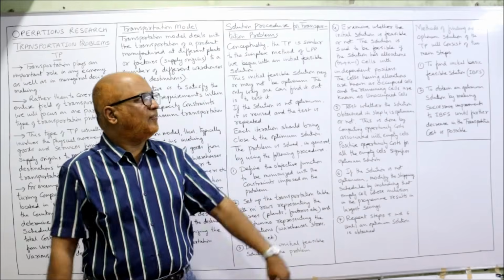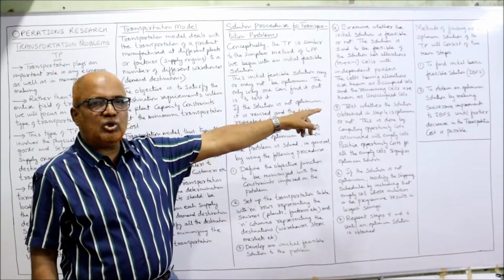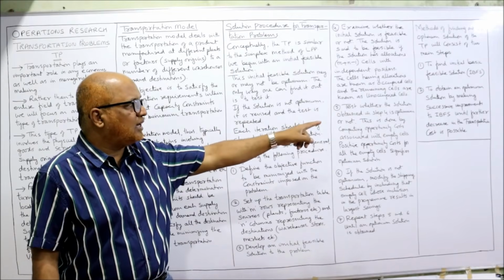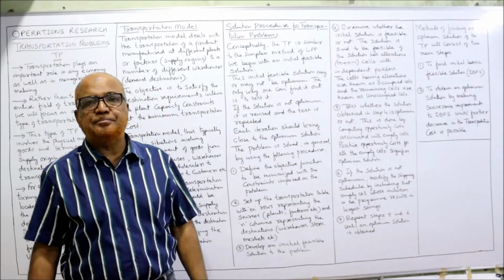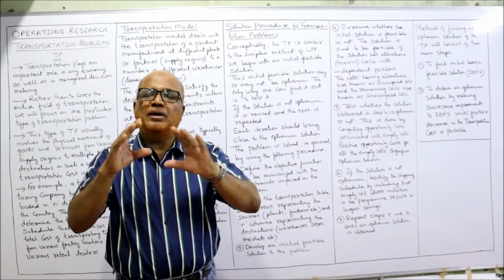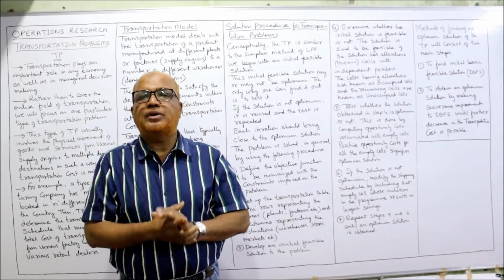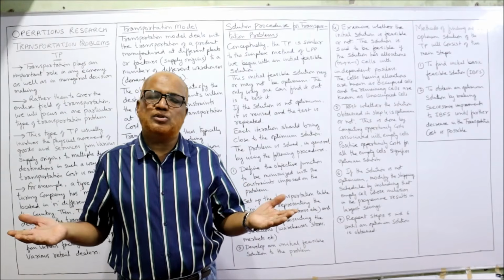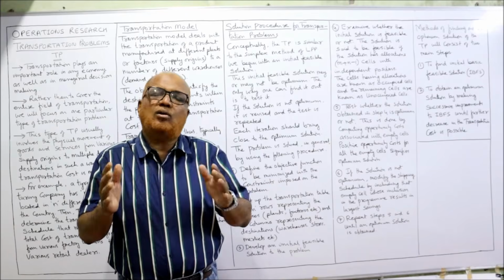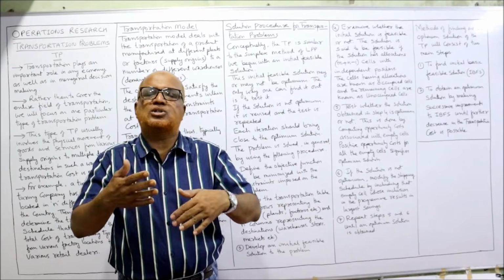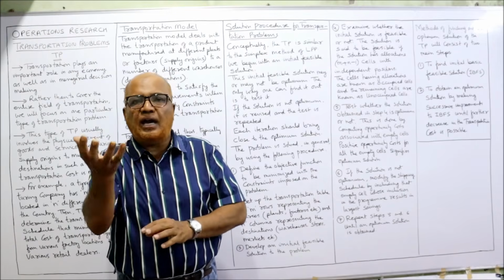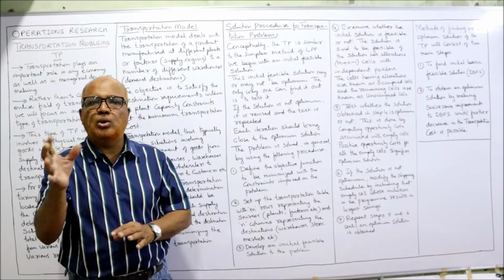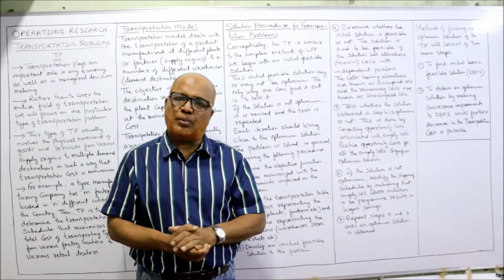After finding the IBFS, we obtain an optimum solution by making successive improvements to the IBFS until no further decrease in transportation cost is possible. Once we get the IBFS, we test for optimum solution. If all the opportunity costs are positive, we reach the optimum solution. If we get negative opportunity cost, reschedule, change the allocations, again apply the test, again find the opportunity costs. In this way, we can get the solution of a transportation problem.